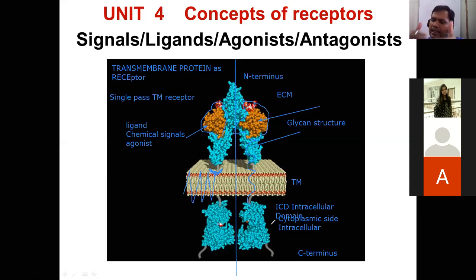They work in a relay fashion, a relay system. That is why, if you remember the 5R concept we started with, after the reception or the receptor, the third R was the relay system. Yes or no? That is what is happening here.